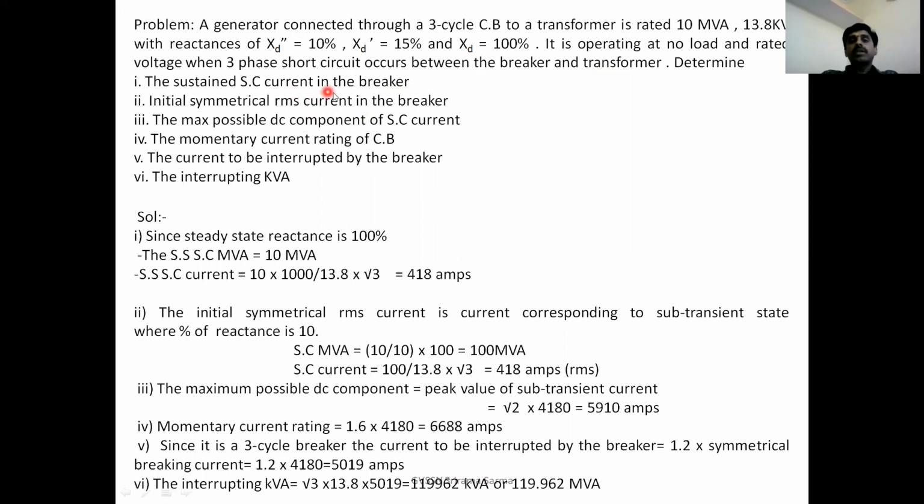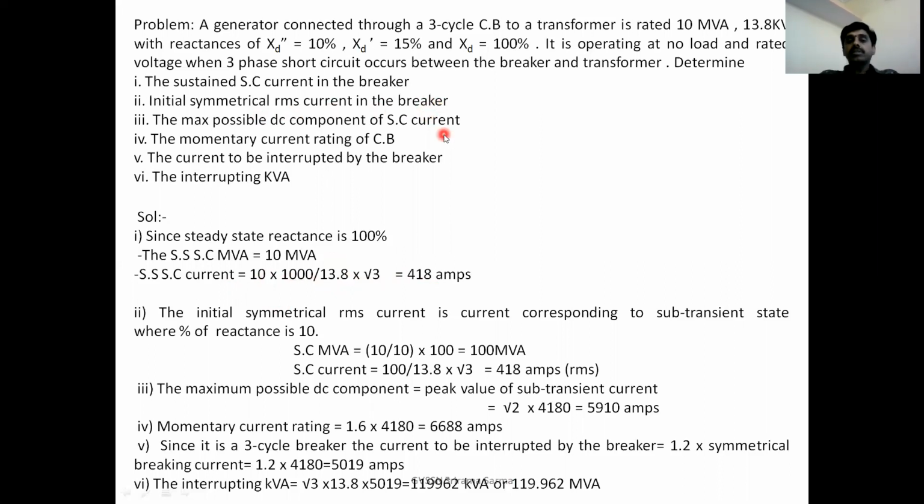The sustained short circuit current in the breaker means the steady state short circuit current, which can be calculated like this. Since the steady state reactance is 100%, the steady state short circuit MVA is 10 MVA. So we can write the steady state short circuit current, which is the sustained short circuit current in the breaker. Sustained means which is continuing. So 10 MVA, 10 into 1000 divided by root 3 into 13.8 kV. Therefore, 418 amps.